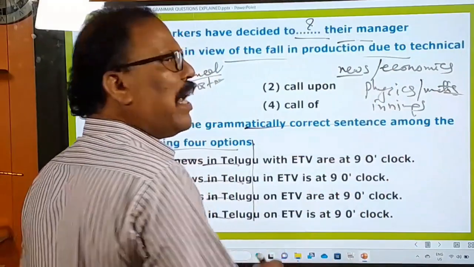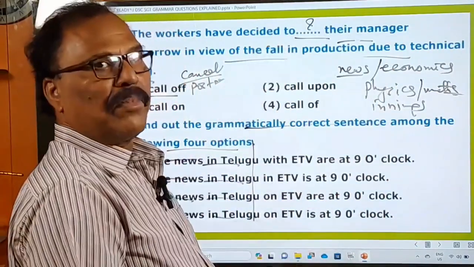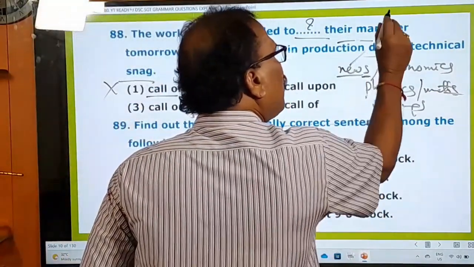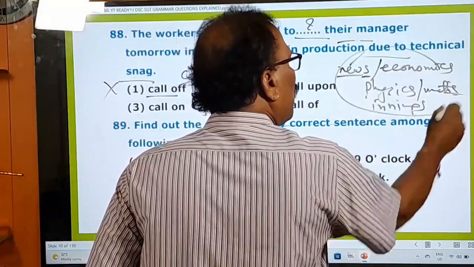They all end in s. And on seeing this s, don't think it's a plural word. They are all singular words.